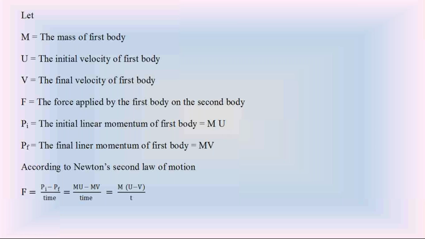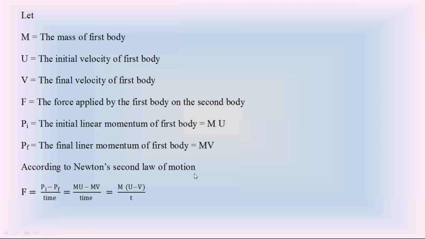Similarly, the final linear momentum of the first body, Pf, is m into v, where v is the final velocity of the first body.